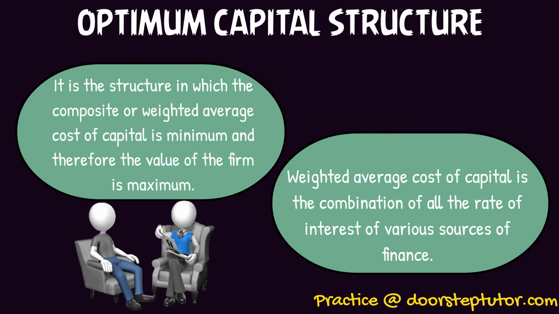So when we talk about optimum capital structure, this is basically talking about the composite or weighted average cost of capital, that is the rate of interest that we have to pay on various sources of capital like debentures, equity share capital and all, and it is the combination or weighted average cost of every source. And when it is minimum, we come to know that the value of the firm is maximum, and here the capital structure is optimum, right?